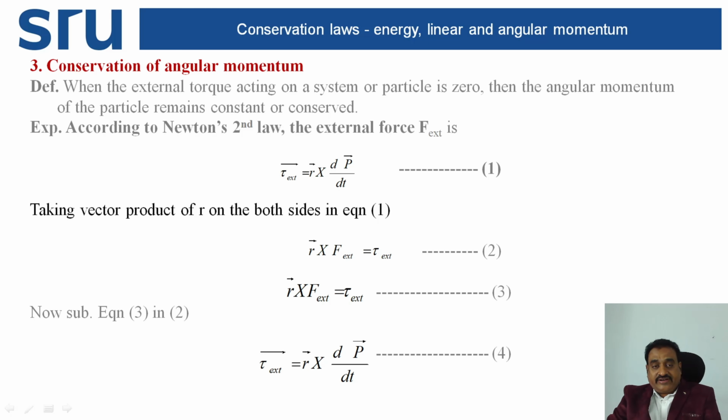Conservation of angular momentum. At the time of external force in linear momentum, we will use the external torque in angular momentum. When the external torque acting on a system or particle is zero, then the angular momentum of the particle or system remains constant or conserved. Explanation: according to Newton's second law, the external force F external is equal to dp by dt.